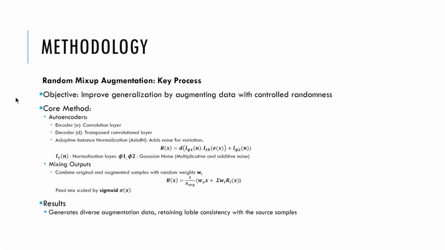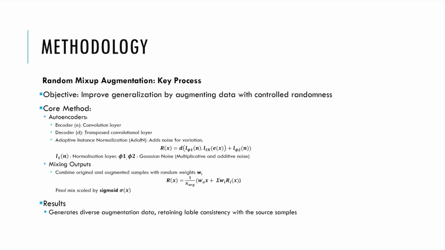Now, let us talk about the methodology used in the RAT-P framework. The first component of the framework is the random mixup augmentation, or the RandMix component, which plays a pivotal role in enhancing the generalization ability of the model by introducing controlled randomness during the data augmentation. The main objective of this technique is to create diverse yet meaningful variations of the original dataset. This helps the model generalize better to unseen data while maintaining label consistency.